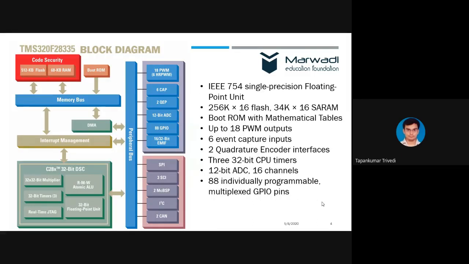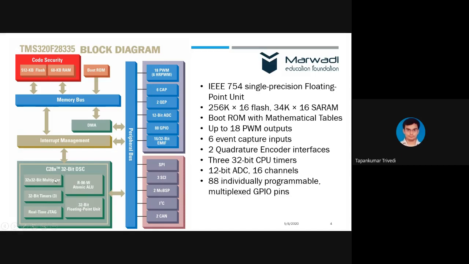Now, let us have a look at the features, because we cannot directly select any controller without knowing its features. So there are a few features. One is the C2x. This is a common trademark architecture from TI, Texas Instruments. It is a 32-bit digital signal controller, and because this CPU supports DSP processing power, it is called a DSP controller, right?